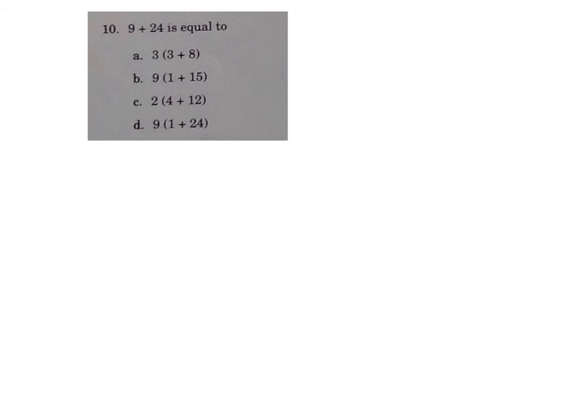9 plus 24 is equal to one of those. And so we're taking a look at these different equations that have been rewritten in distributive form. So if we redistribute the number 3, 3 times 3 is 9, 3 times 8 is 24. We hit it on the first one. 9 times 1 was 9, but 9 times 15 is much bigger than 24. 2 times 4 is 8.